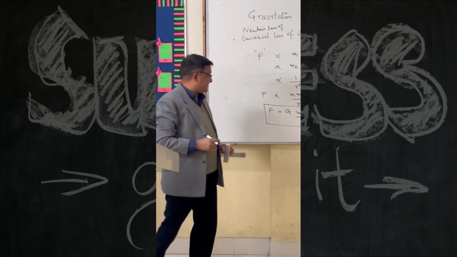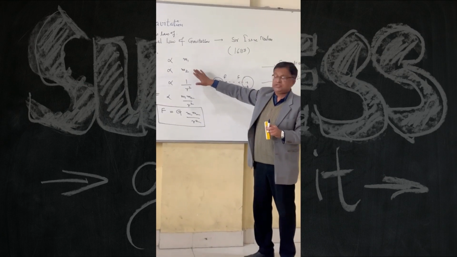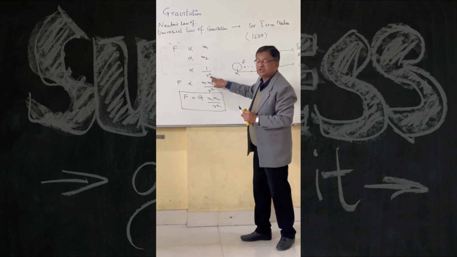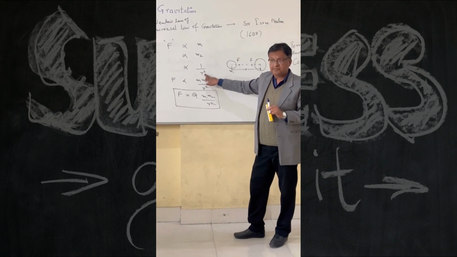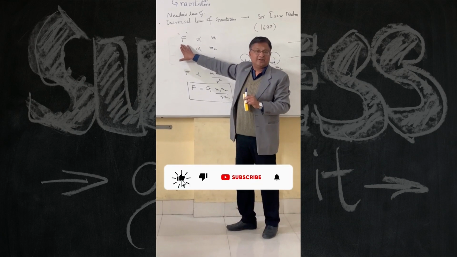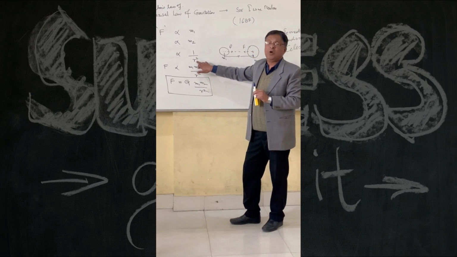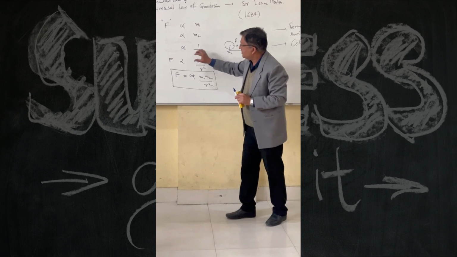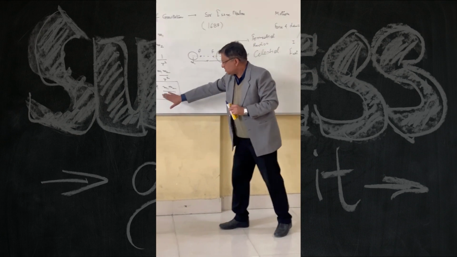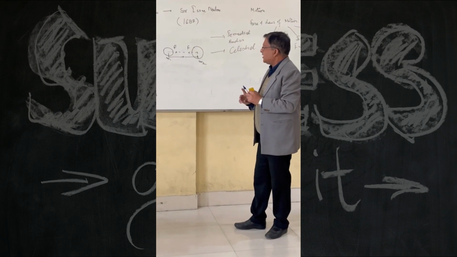Again I am emphasizing that the force of attraction between any two bodies in the universe is always proportional to their individual masses, and it is inversely proportional to the square of the distance between them. Clear? So with increasing mass, the force of attraction will increase. With decreasing distance, since r is in the denominator and it is squared, if r decreases, naturally F will increase, and vice versa. So this is a very simple law which was given by Isaac Newton. Clear?